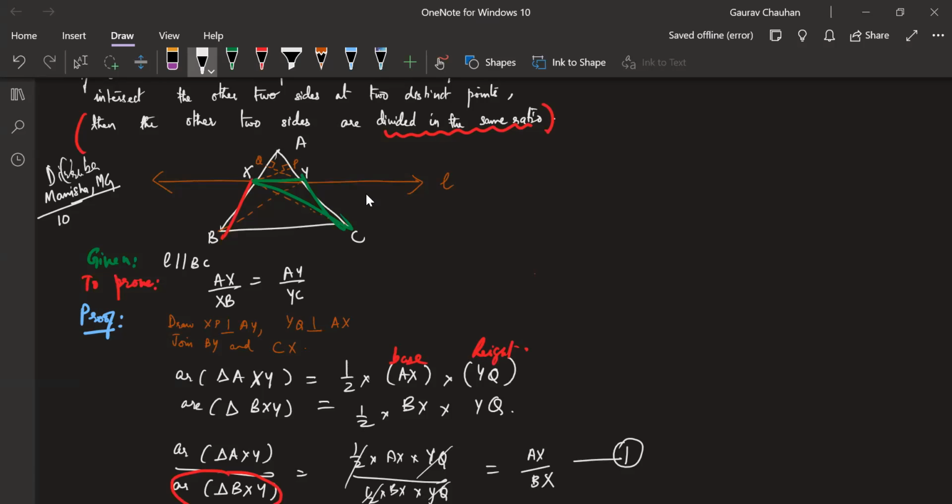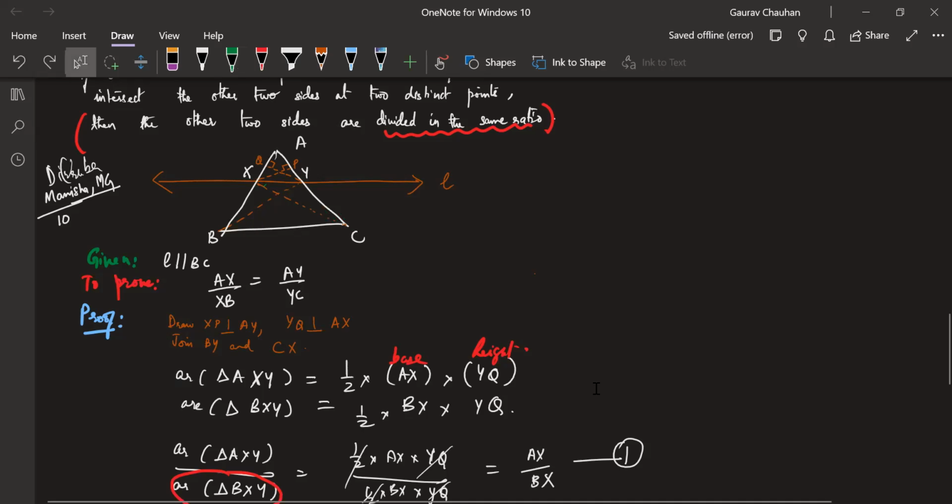Perfect. They are between the same base and the same parallels. Which is the same base? Dilruba, can you tell the same base? The same base is XY. Very good. And the same parallels are XY and BC, which means basically the same height, right? We don't know what the height is, but it does not matter. The height will be something like this. We don't need that.